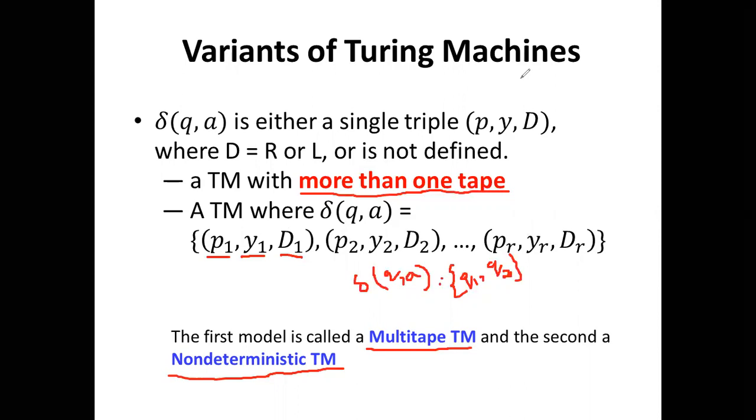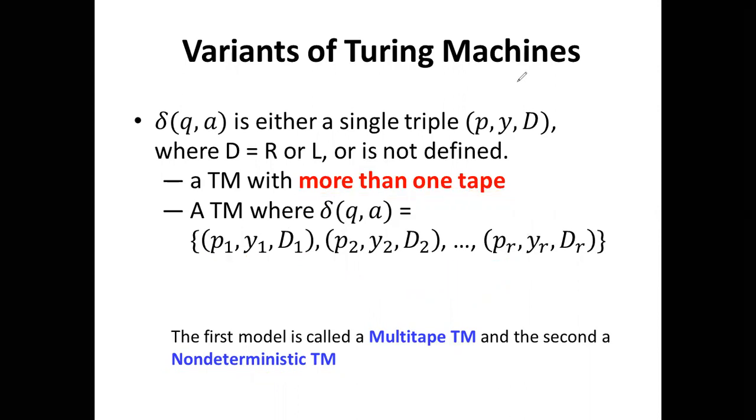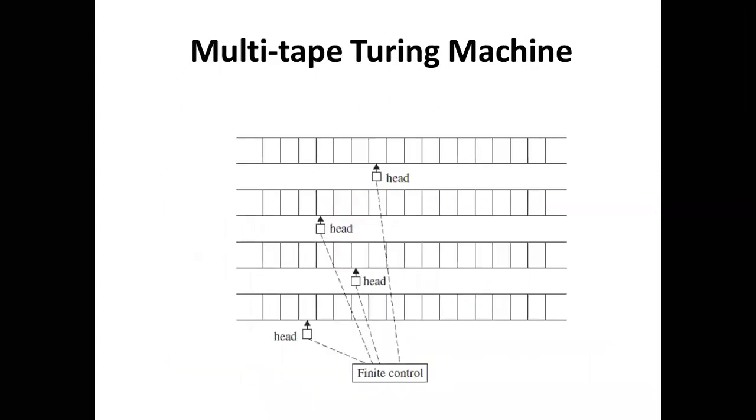Now we have to discuss the multi-tape Turing machines. So in the multi-tape Turing machine, if you see here, there are four tapes. In the four tapes, each tape is divided into a number of cells, and each cell has a read-write head pointing towards it.